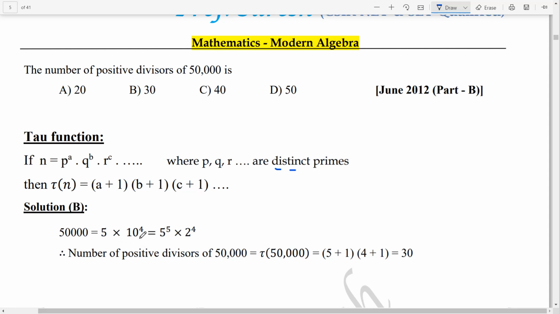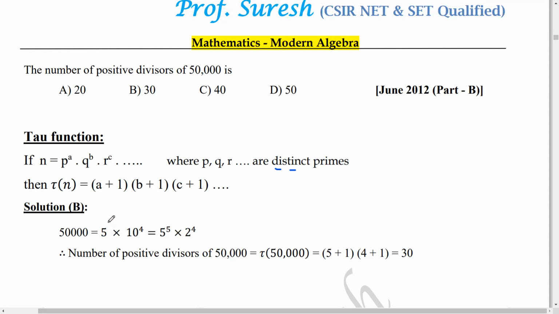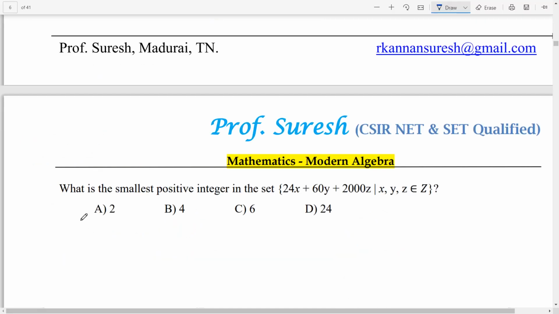And also this 10 power 4 can be written as 5 power 4 into 2 power 4. So already 5 power 1 is there. So this will become 5 power 5 into 2 power 4. So A is 5 and B is 4. So (5 plus 1) into (4 plus 1), 6 into 5. So that is the answer. This type of question is also asked repeatedly: finding the cardinality of the set.